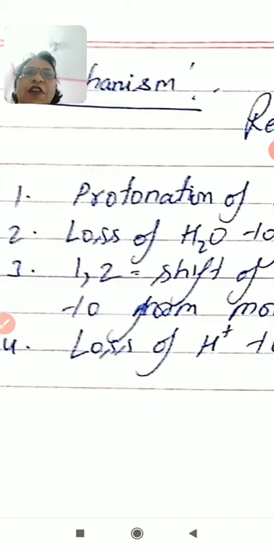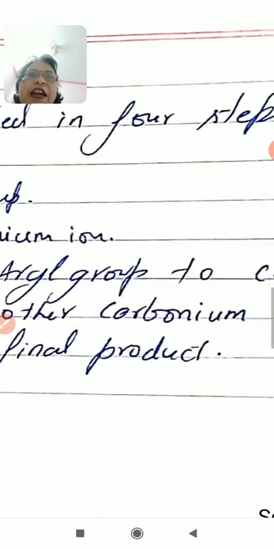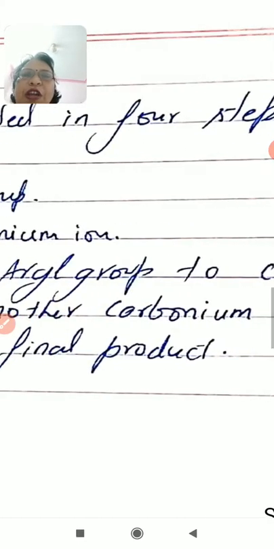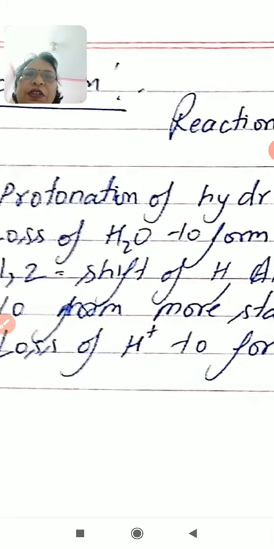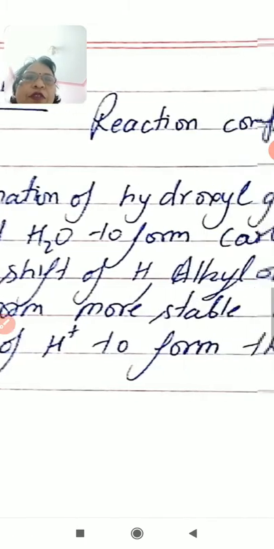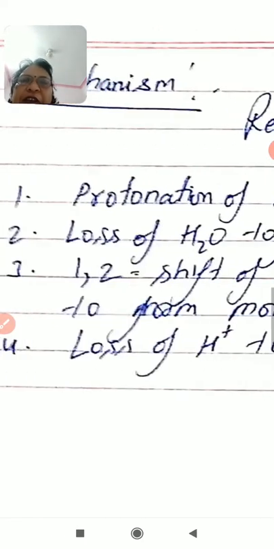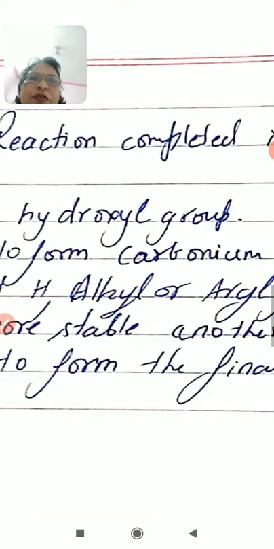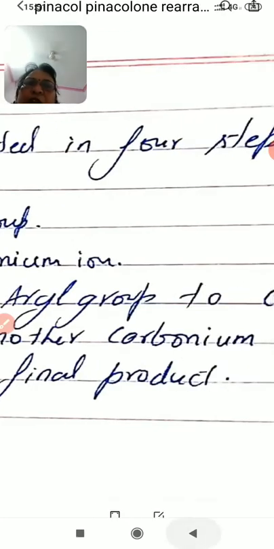Third is 1,2 shift of hydrogen, alkyl या any aryl group to the carbon. And lastly, fourth step, to form the more stable another carbonium ion, which loses 1 proton and gives the final product as shown below.